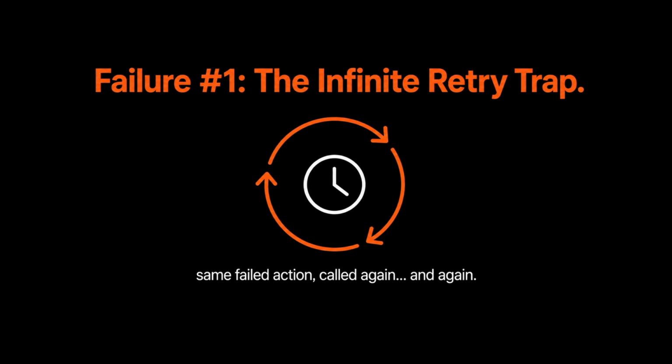First one, the infinite retry trap. This is the most common one. Your agent calls a tool, the tool fails, maybe it's a bad API key, maybe the file doesn't exist, whatever. And the agent's reasoning is basically, okay, so this did not work. Let me try that exact same thing again, which doesn't work, obviously. So it tries again and again. Nothing about the error message changed, nothing about the world changed. So the model just keeps making the same call in a loop, sometimes for hundreds of iterations, because technically it hasn't hit its goal yet. So why would it stop?